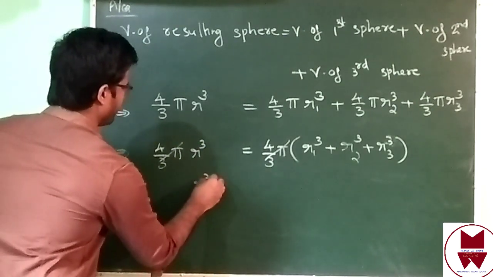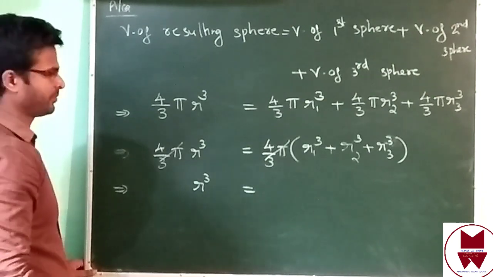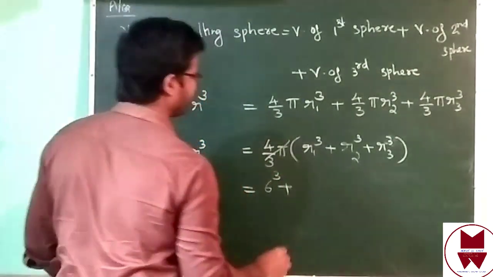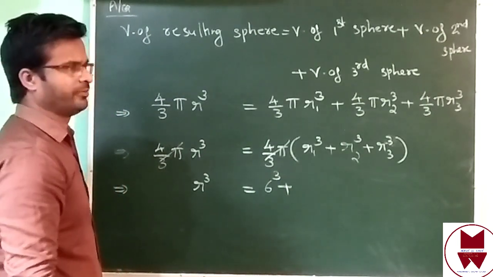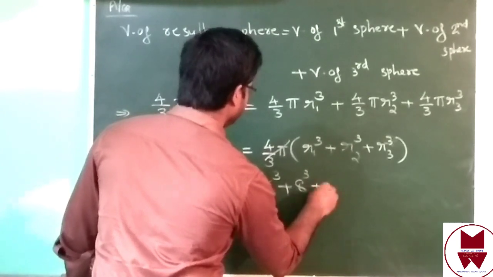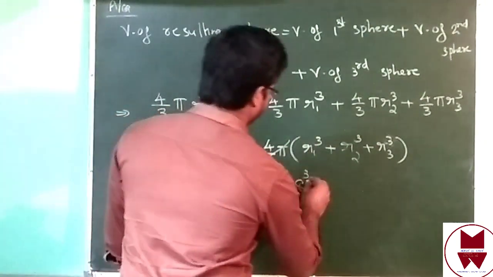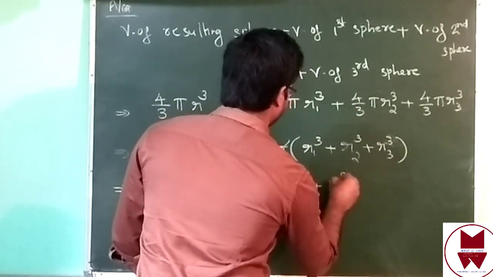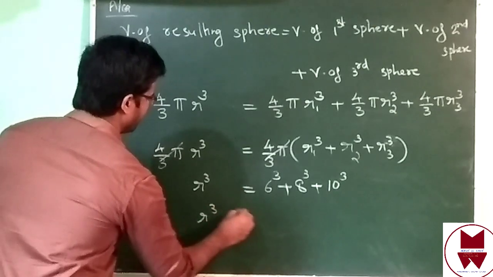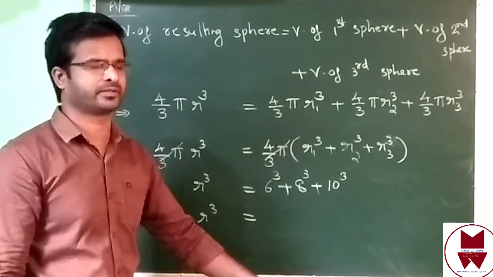Then r cube equal to r1 cube, r1 means radius of first sphere, that is 6 cube, plus r2 cube, r2 means radius of second sphere, that is 8 cube. Then r3 means radius of third sphere, 10 cube, equal to r cube. Then 6 cube means 6 into 6 into 6. You can multiply.